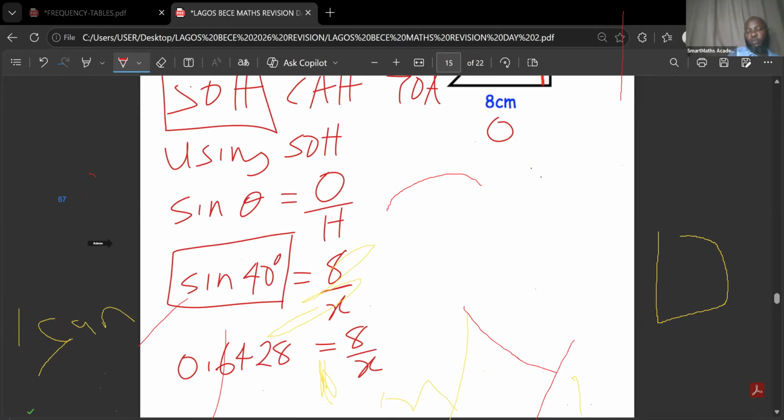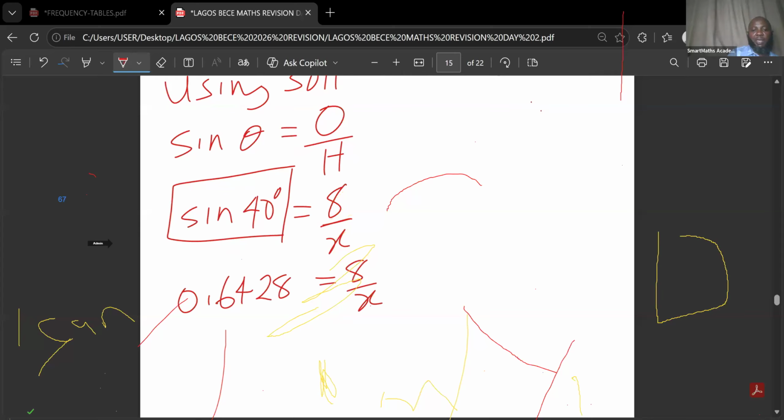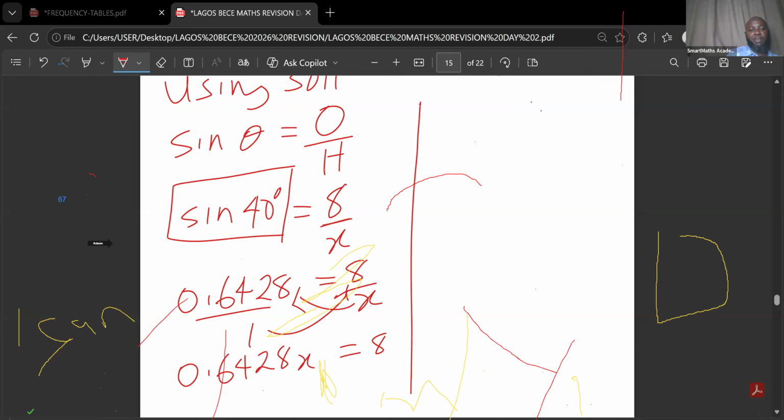So in this case, we cross multiply. When you cross multiply, this is over 1. The x will come and multiply this, and the 1 will come and multiply what? 8. That's what you mean by cross multiplication. So that means we have 0.6428 times x equals to 8. So we now divide both sides by 0.6428.